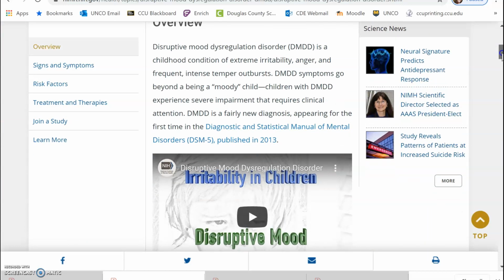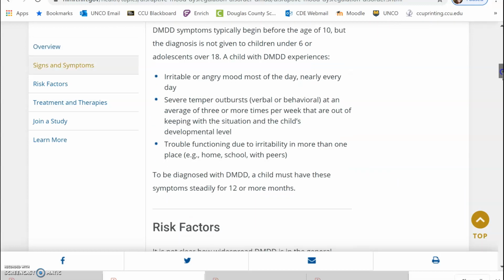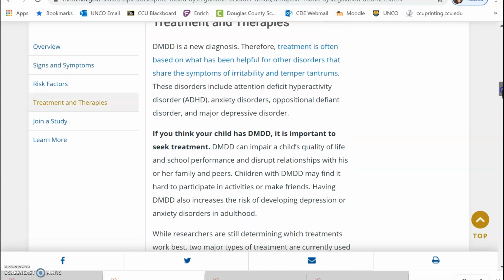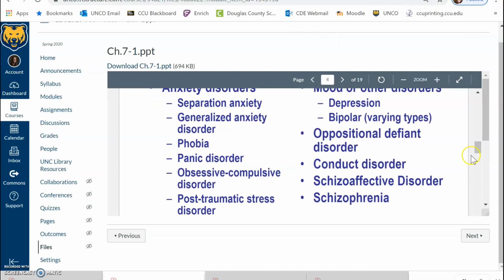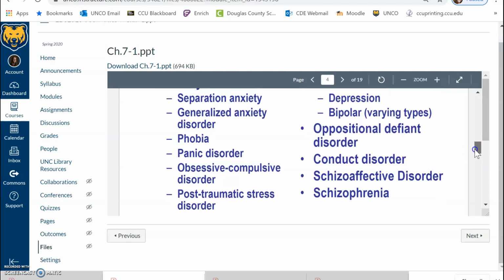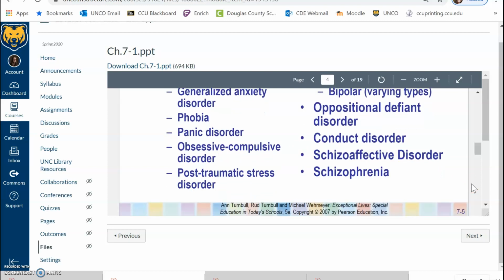And this might be a diagnosis that you'll see in a child who later on may receive a different diagnosis, perhaps bipolar disorder or some other, but you may see this DMDD diagnosis earlier in life. So that might be a term or an acronym that you hear in addition to everything else listed here: anxiety, depression, bipolar disorder. See some other disorders that develop over time, and post-traumatic stress disorder may also lead to eligibility under SED if those symptoms are so severe that they do impact that educational and social development within the school setting.